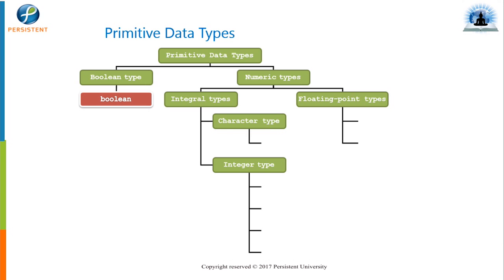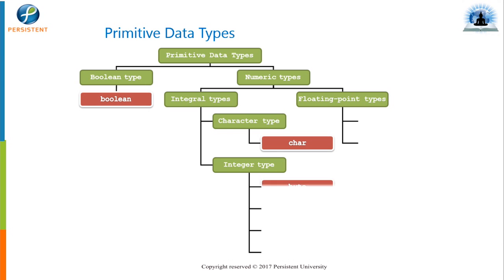Floating type means which comes with decimals, that is 3.14, the value of pi. Yeah, and under integral we have character as well. So under character we have a data type called char.